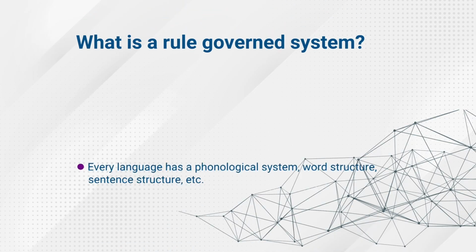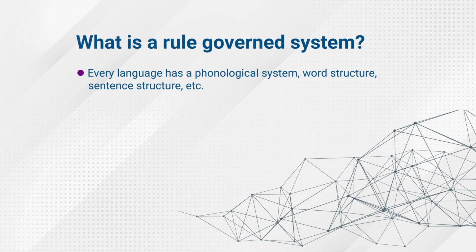Learners, every language has a phonological system, as I said, sounds put together to make a word, then words put together to make a phrase and sentence. Then each of these conveys some meaning or other. Cat refers to an animal. A cat refers to one animal.